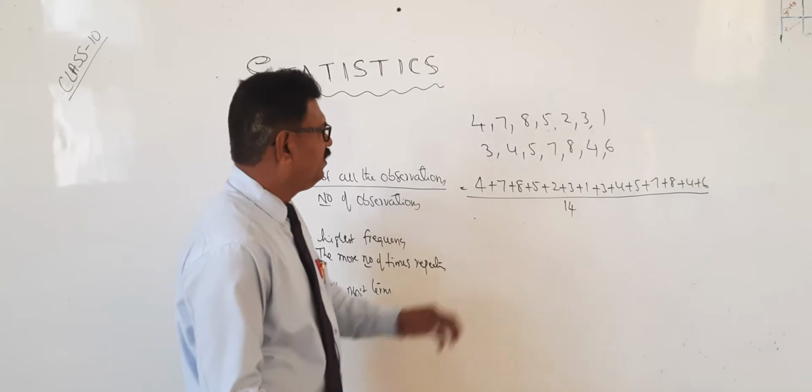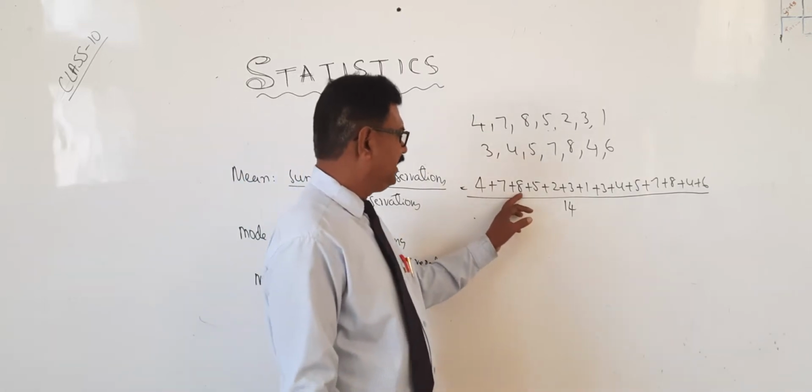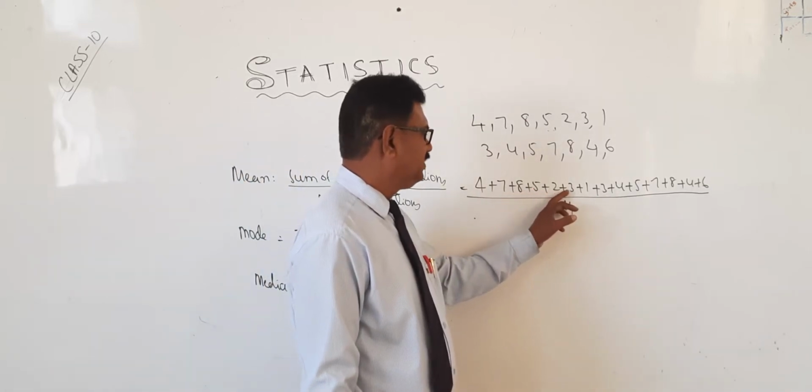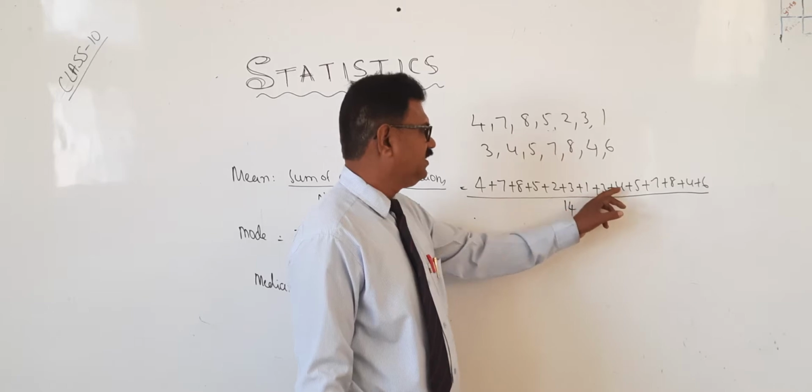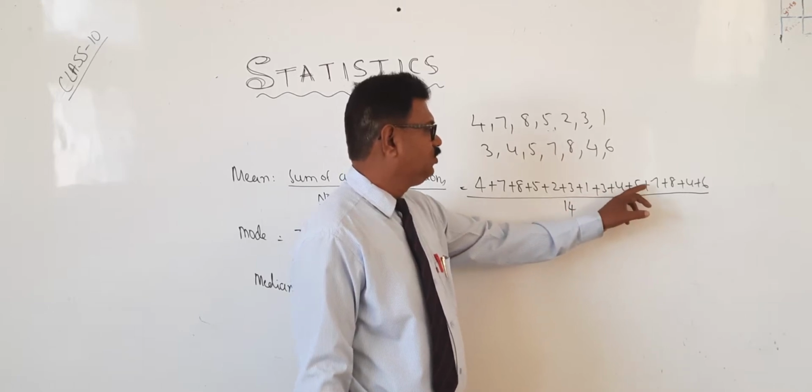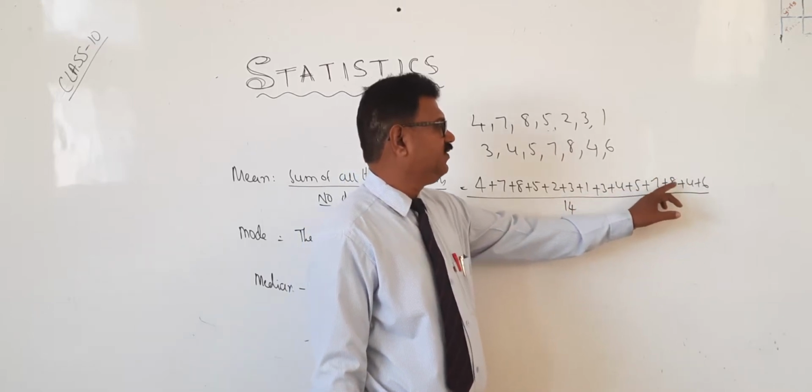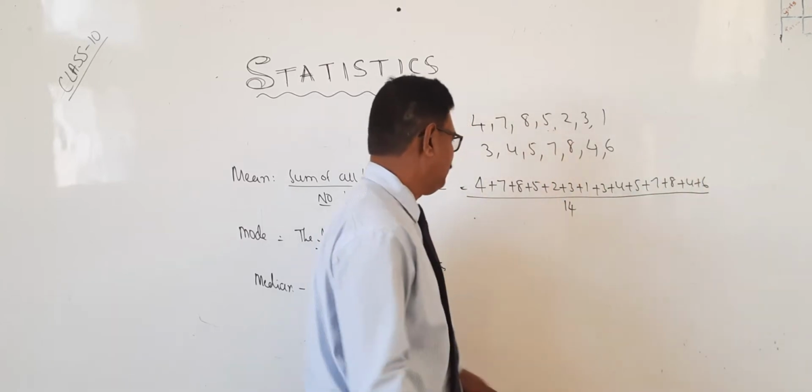Now very simple. 4 plus 7 is 11, 19, 24, 26, 29, 30, 33, 37, 42, 49, 57, 61, 67.